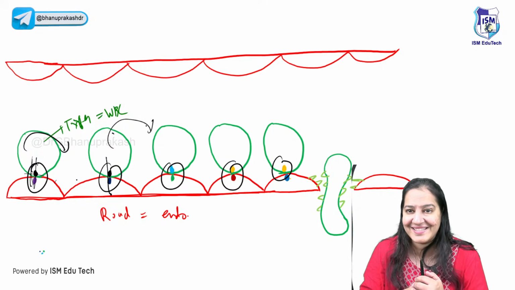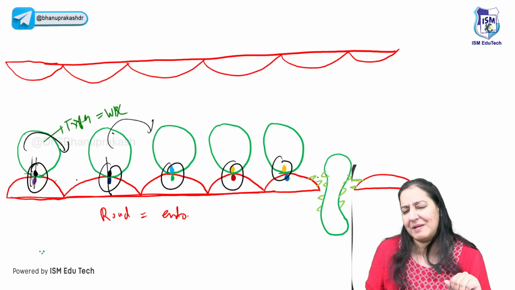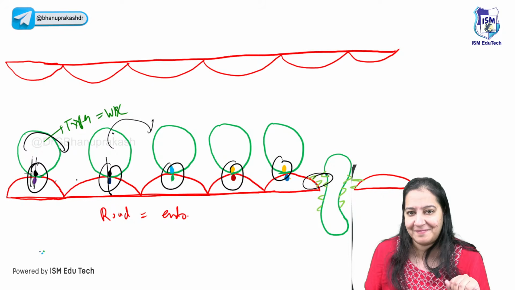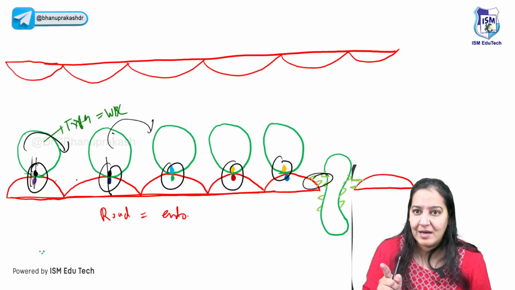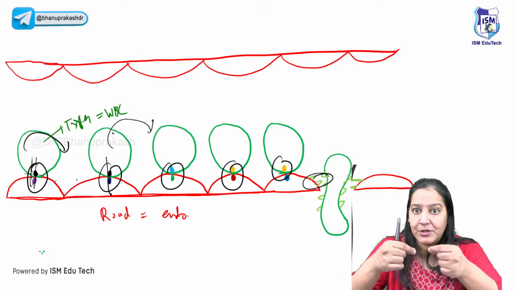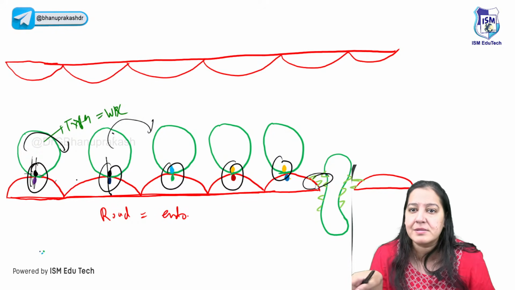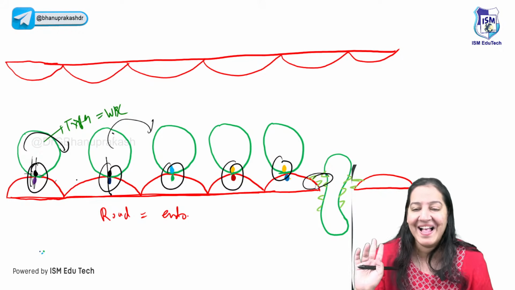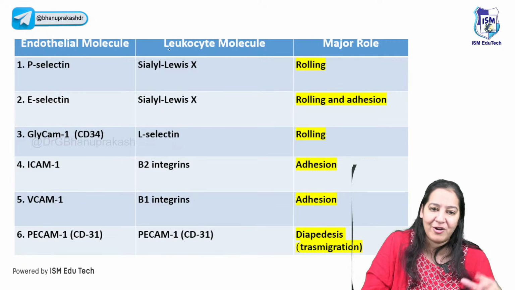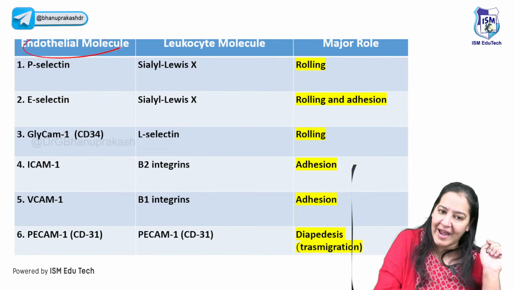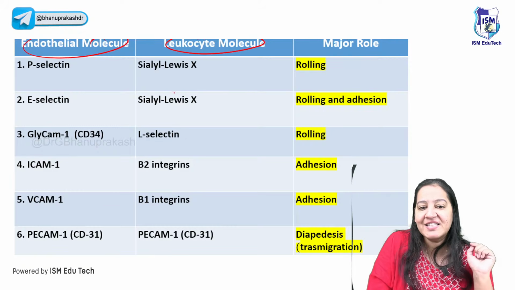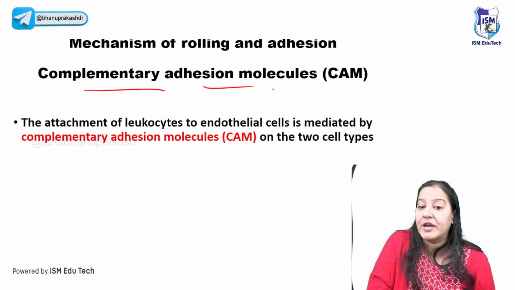Say yes. So there are 5 pairs, or to be specific, there are 6 pairs. You have to learn the pairs. One is husband, one is wife. So they are pairs. You cannot cross match. You have to learn the corresponding couples, the 6 pairs, right? So these molecules which are present, one on the road, one on the tire, that is one on endothelium, one on WBC, are known as complementary adhesion molecules.